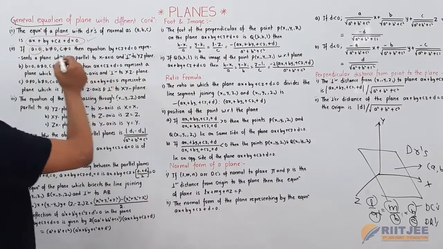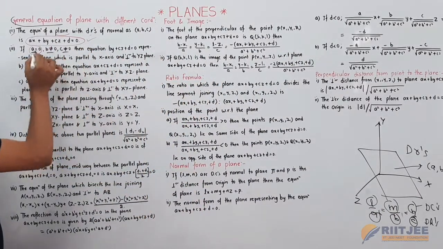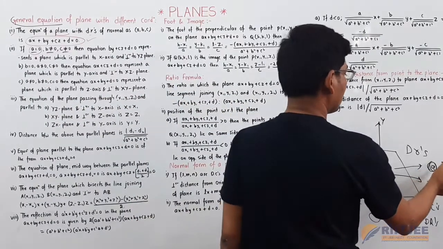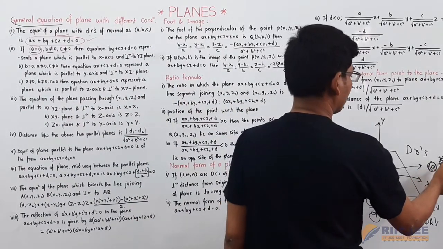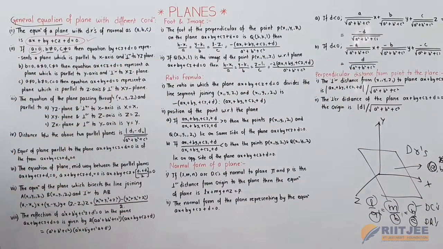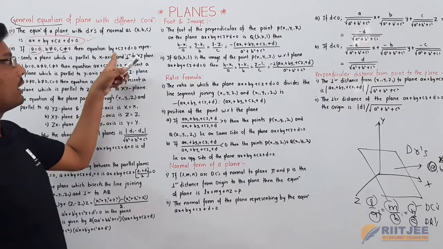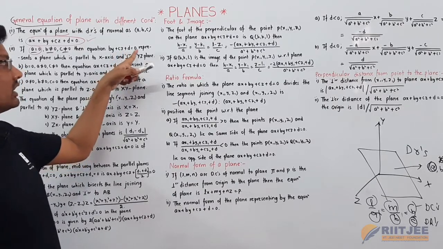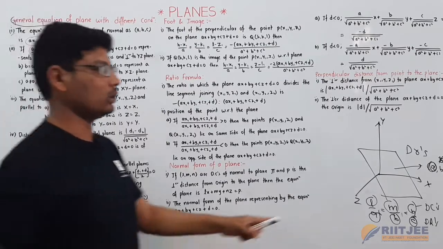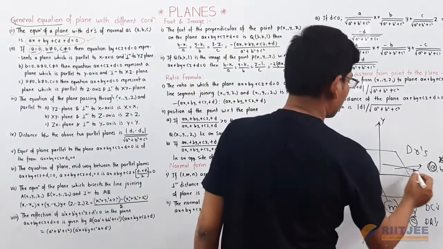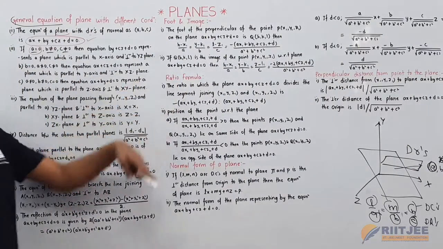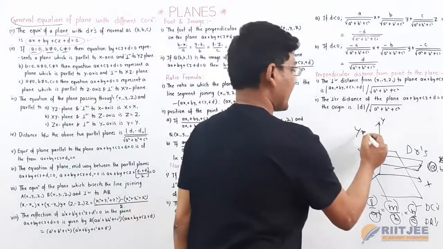If a is equal to 0, and the other two values b and c are not equal to 0, then the equation of the plane becomes by plus cz plus d is equal to 0, which represents a plane that is parallel to the x-axis and perpendicular to the yz plane.